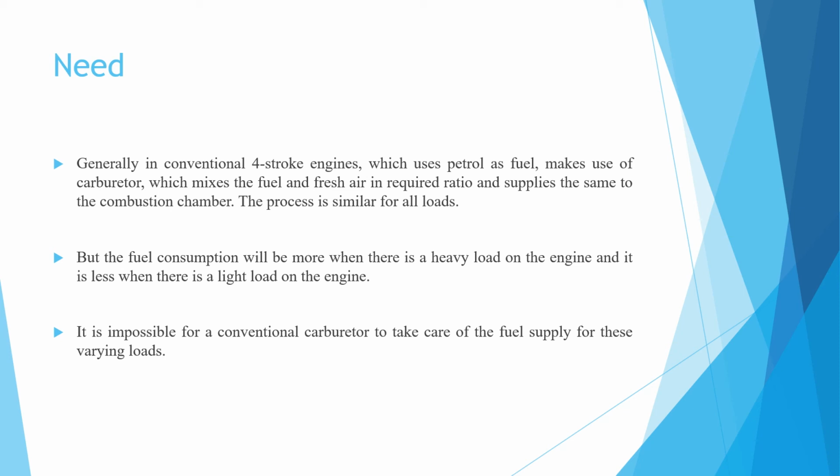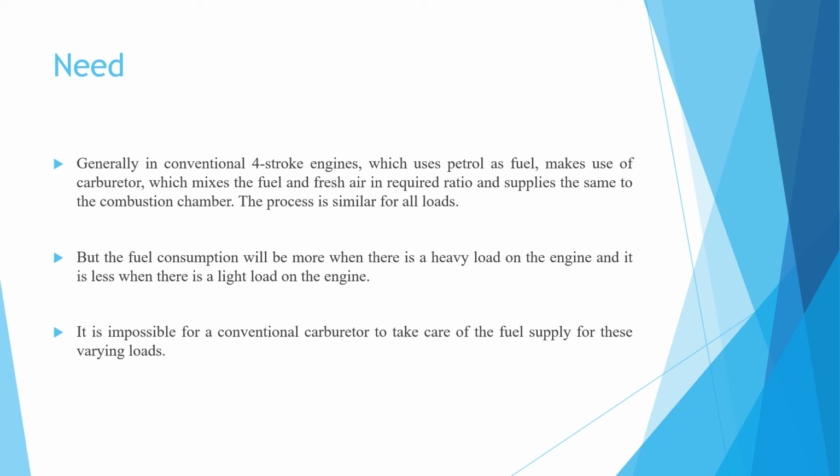So students, when petrol is used as a fuel in the four-stroke engine, the carburetor helps to mix the air and fuel in a required ratio. Then the mixture of air and fuel is supplied to the combustion chamber. So for all the loads, the air and fuel ratio is similar.